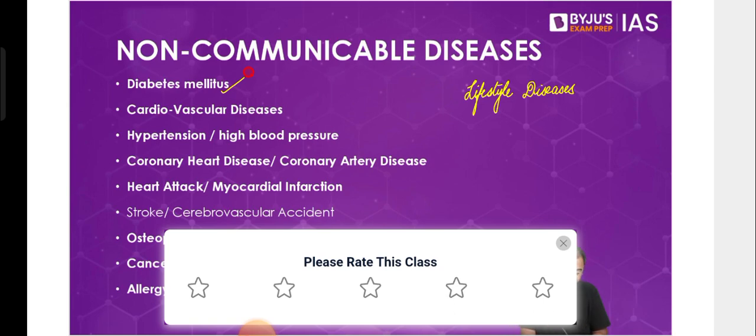Then there are others which are degenerative. For example, osteoporosis is a degenerative disease where in certain people the bones start to become brittle, and even a minor accident might lead to multiple fractures. That is called osteoporosis, where the calcium and vitamin D are not well utilized by the bones. So extra vitamin D or extra calcium would be advised to the patients. In these cases, they all become non-communicable diseases.